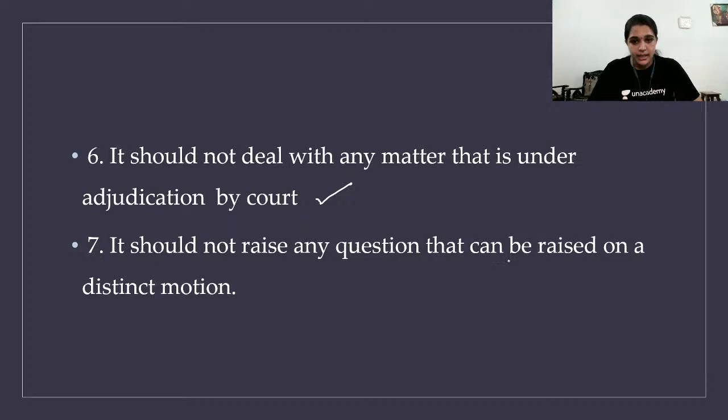And it should not raise any question that can be raised on a distinct motion. So you can use some other motion for that, instead of using adjournment motion, because adjournment motion is an extraordinary device. You cannot use it just like that. Something which needs calling attention, we should not use adjournment motion. Adjournment motion is an extraordinary device, which means only in an extraordinary situation should we use that.